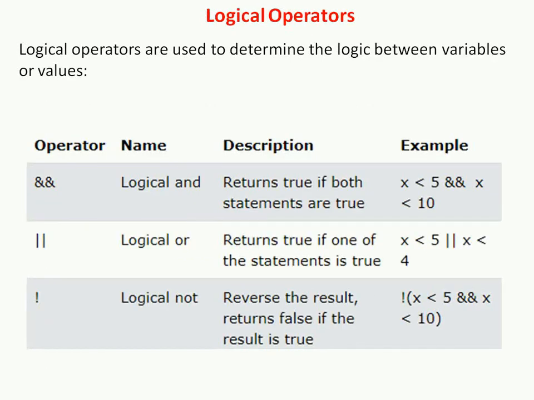Next one is the logical operator. This is the logical and, this is the logical or, and this one is the logical not. Logical and returns true if both the statements are true. Logical or returns true if one of the statements is true. And logical not reverses the result, returning false if the result is true.